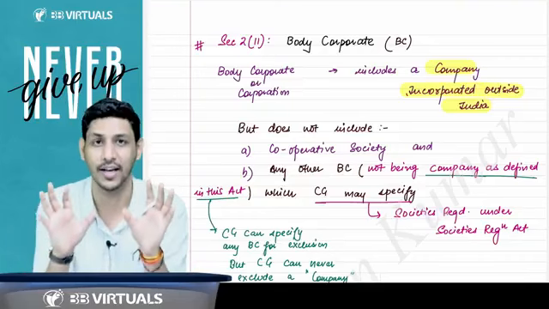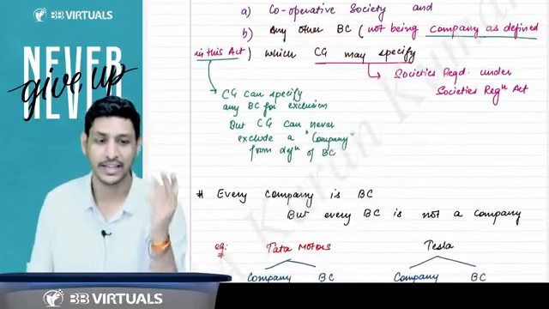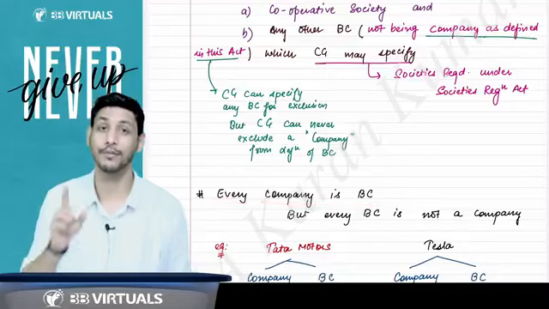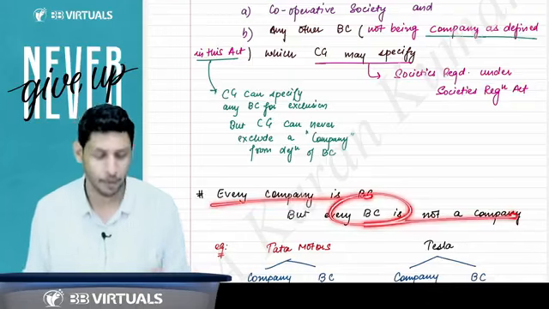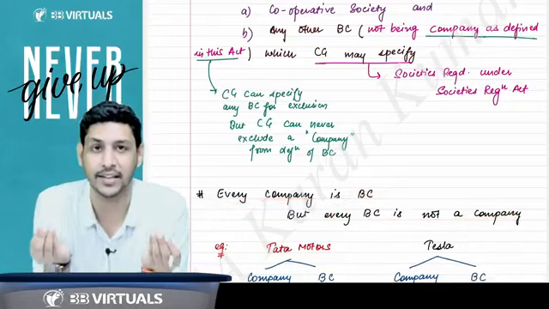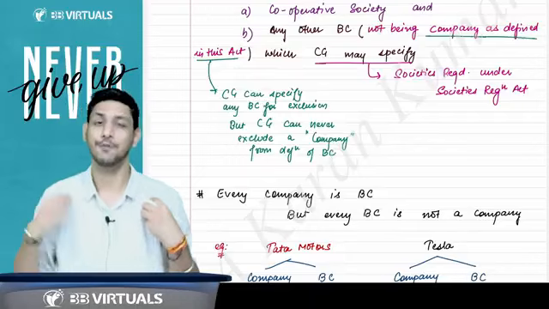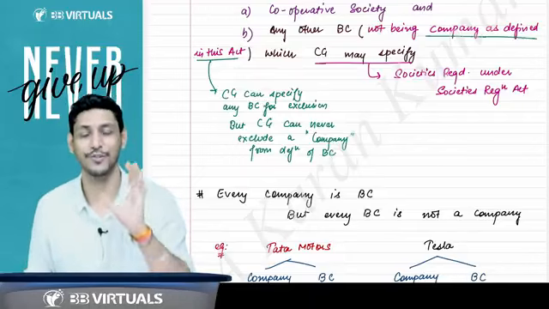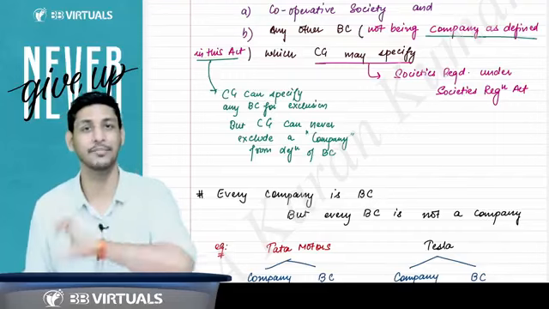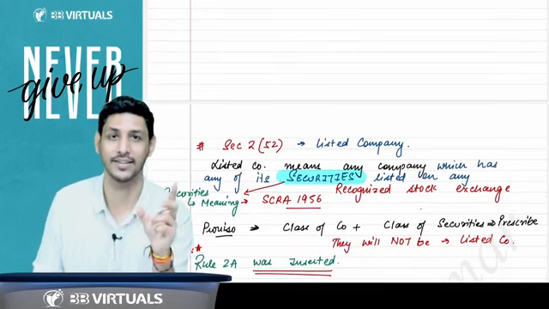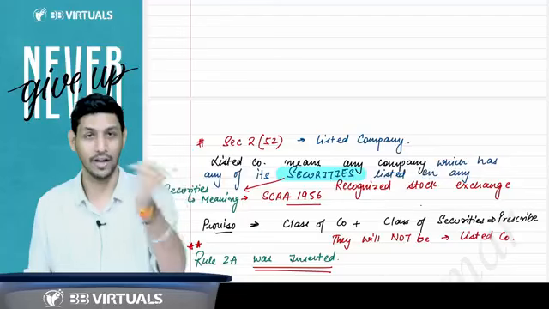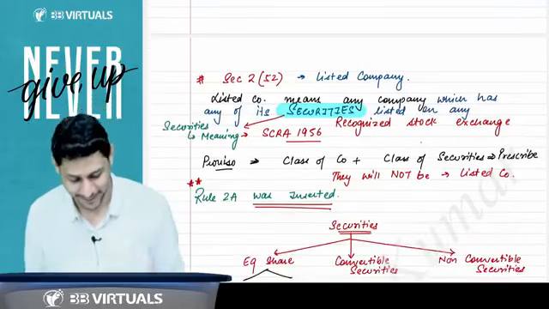Every company is a body corporate, but every body corporate is not a company. It is as simple as this: every father is a son, but every son is not a father. You need not write this in the examination, they will be calling you again if you write that.